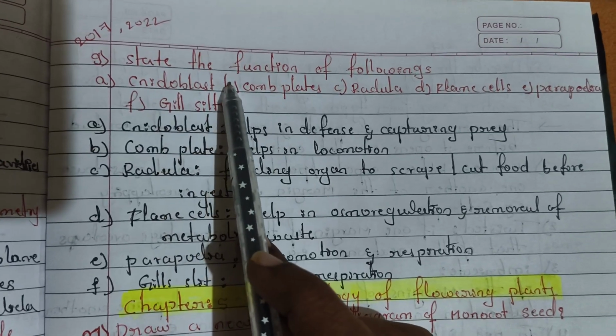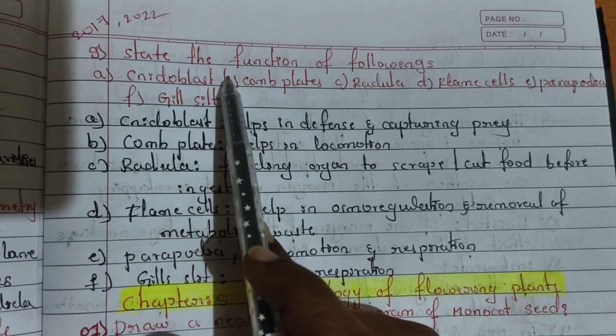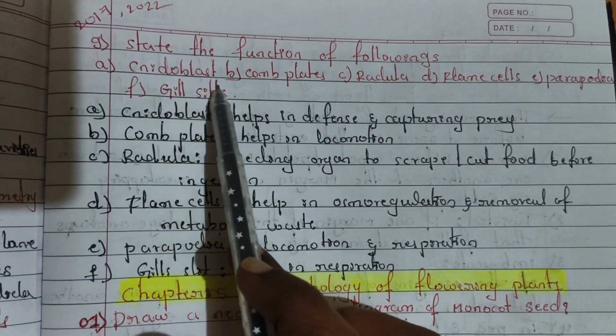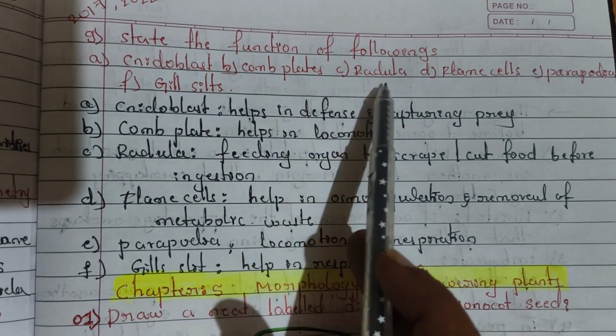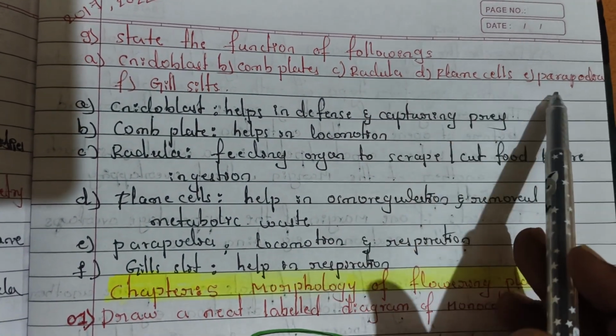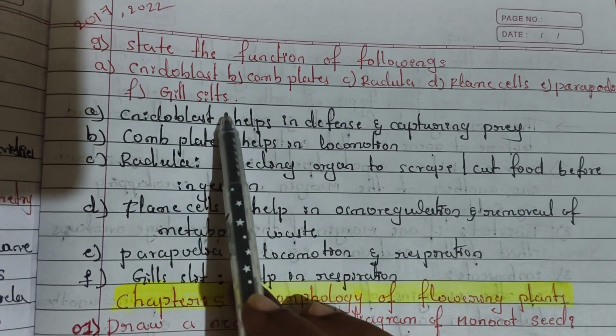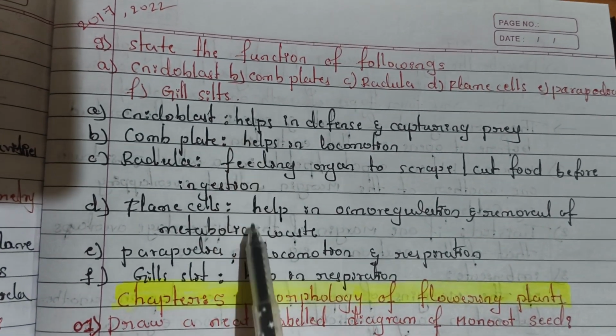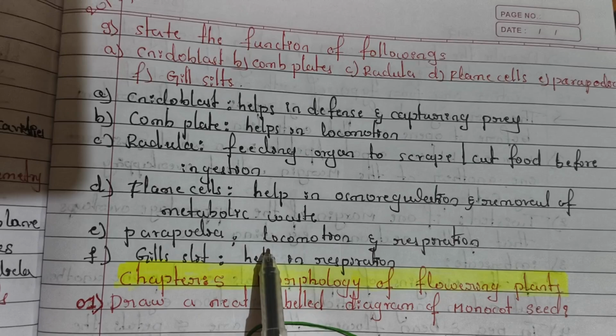Next and last topic of animal kingdom is: state the function of the following: cnidoblast, comb plate, radula, flame cell, parapodia, and gill slit. You have to write these functions, and I mentioned the functions also.